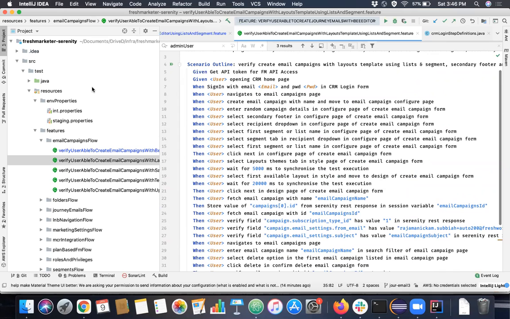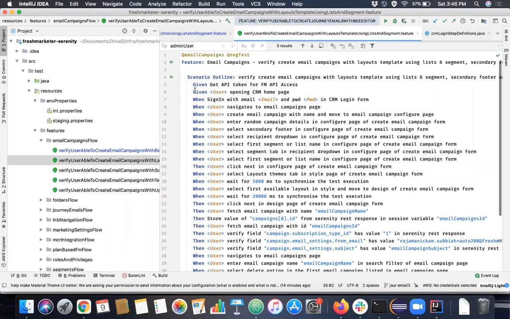Sorry. See, the entry point of execution in Cucumber is this feature file. This feature file only we are going to run to execute Cucumber to run our test cases, right? So feature is a collection of test cases. We can have n number of scenario or scenario outline in our feature file, right? So when we ask Cucumber to run the feature, it will scan for all the scenario or scenario outline keywords in this particular feature file, and it will try to execute all these steps.